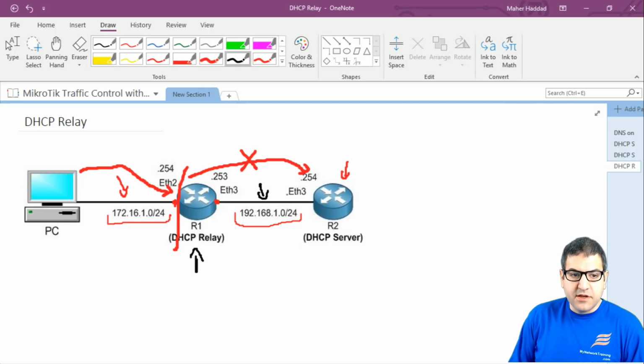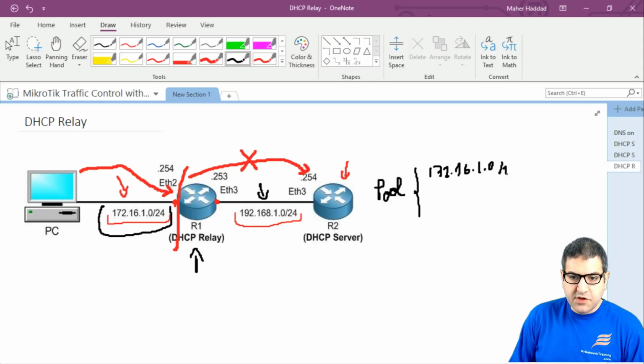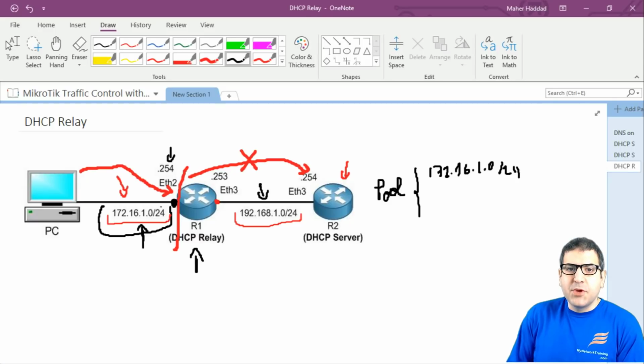Another thing to mention here: when you want to create the pool of addresses on the DHCP server, it needs to take the IP local here. So it will give an IP from this range, which is 172.16.1.0/24, because the PC, when he wants to communicate with the first router, needs to communicate on this IP address, because this router has on this interface 172.16.1.254. Okay, so this is exactly what the DHCP relay is.